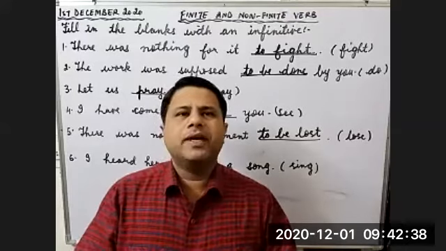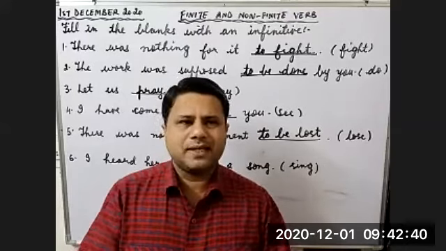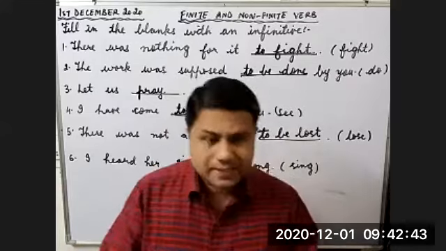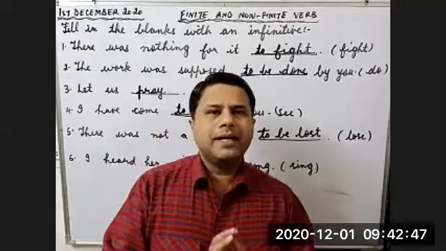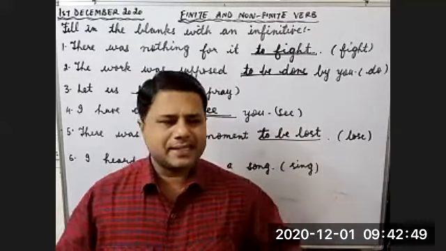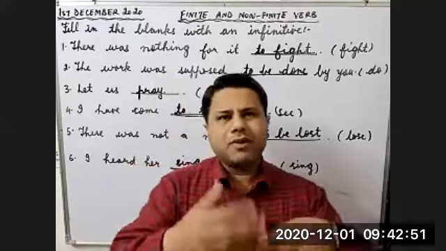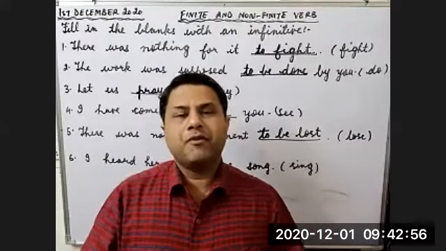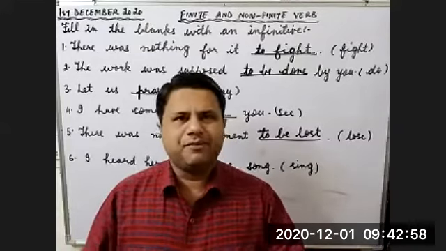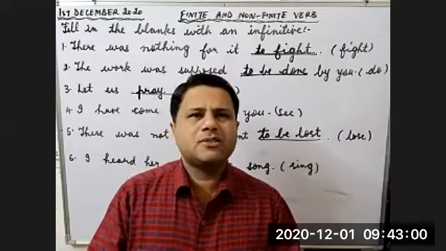Now we are going to start with the second type of question. What happens in the second type of question? 2 sentences will be given to you, 2 independent, complete sentences. You have to combine those 2 sentences with the help of infinitive. Of course, we can use active form, passive form. Let's see how to join these 2 sentences.